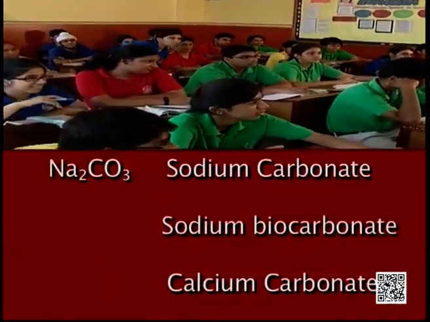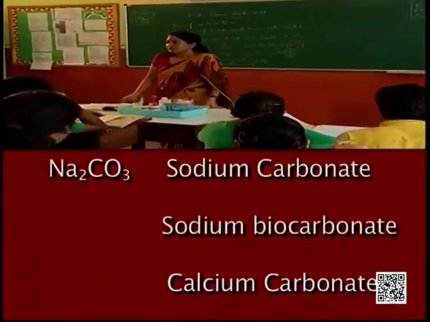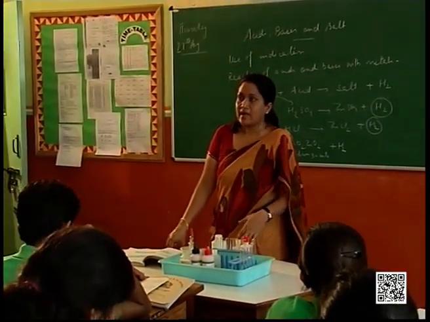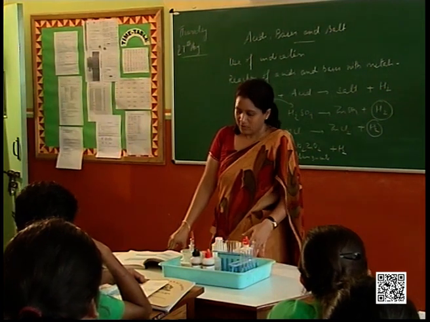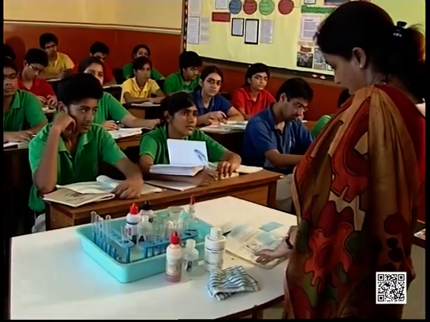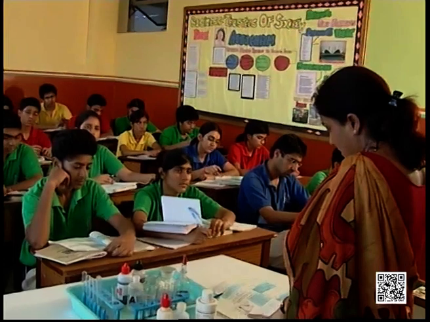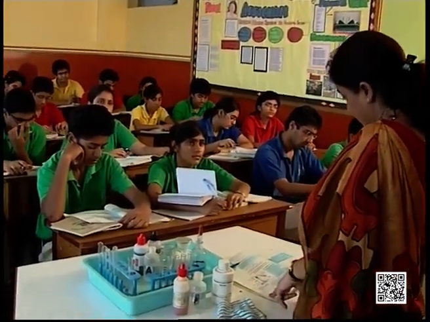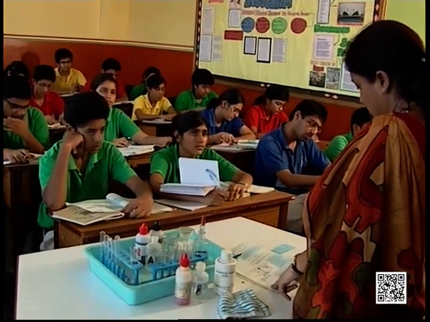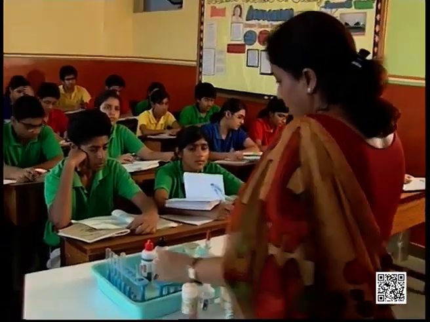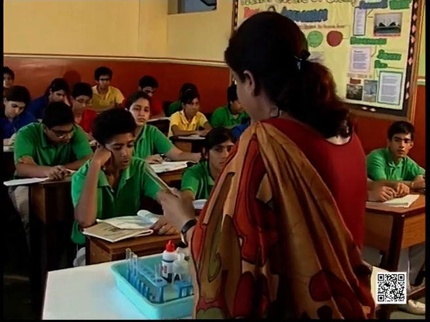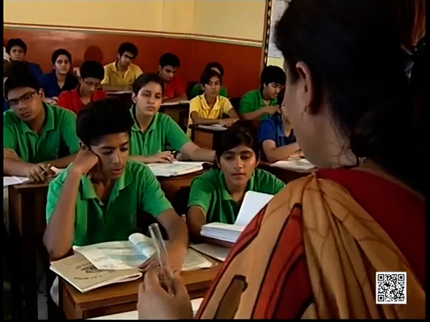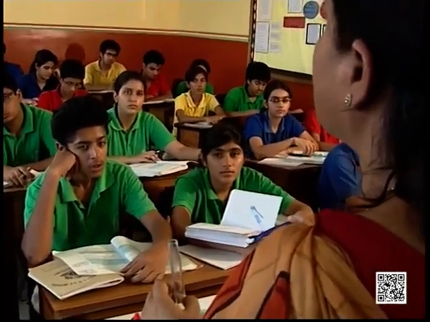Na2CO3, sodium carbonate, sodium bicarbonate, calcium carbonate, all these are metal carbonates. Now, when you react a metal carbonate with an acid, let's see what happens. There's another activity that's given where we have taken sodium carbonate in a test tube or sodium hydrogen carbonate, and we will pour dilute HCl to both the test tubes. What do you observe? Let's see. If in a test tube I take sodium carbonate, sodium hydrogen carbonate, you know, is baking soda which is used in the kitchens.